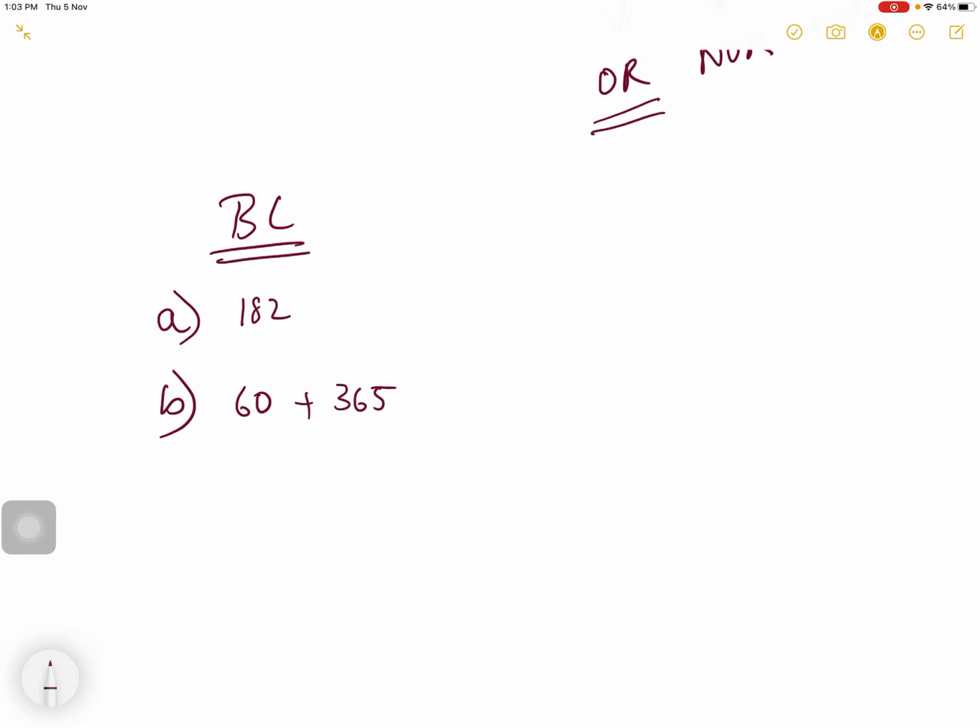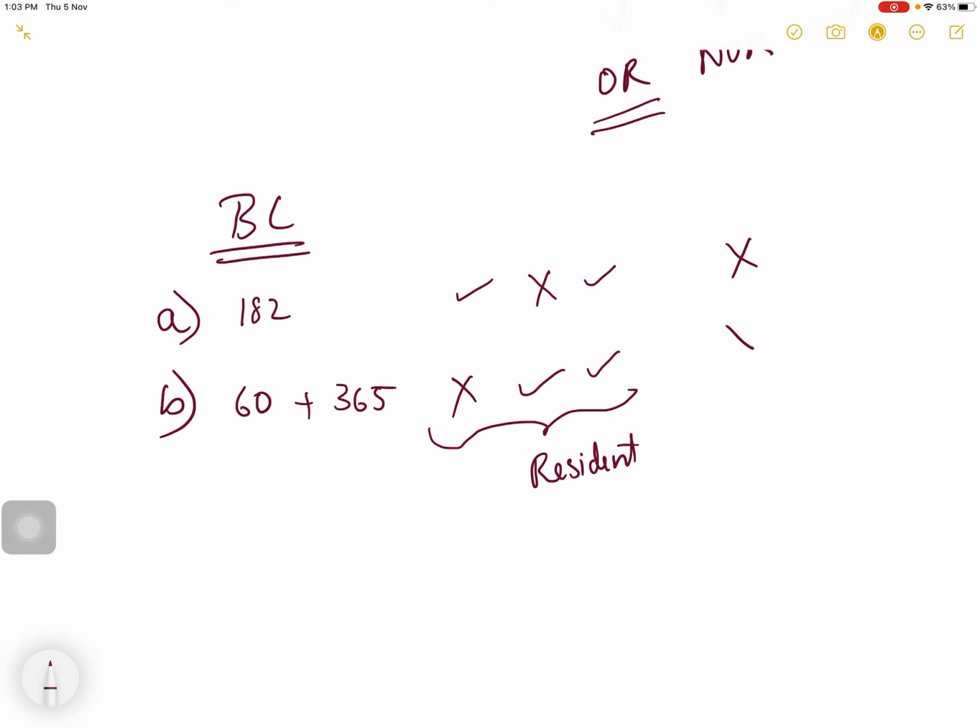Correct? If he satisfies any one of the basic conditions, that means he satisfies the first basic condition and does not satisfy the second, or he does not satisfy the first but satisfies the second, or he satisfies both the basic conditions, in all the three cases he is resident.